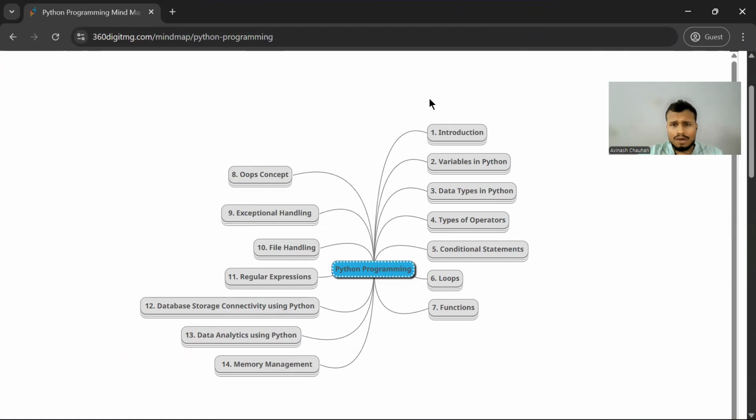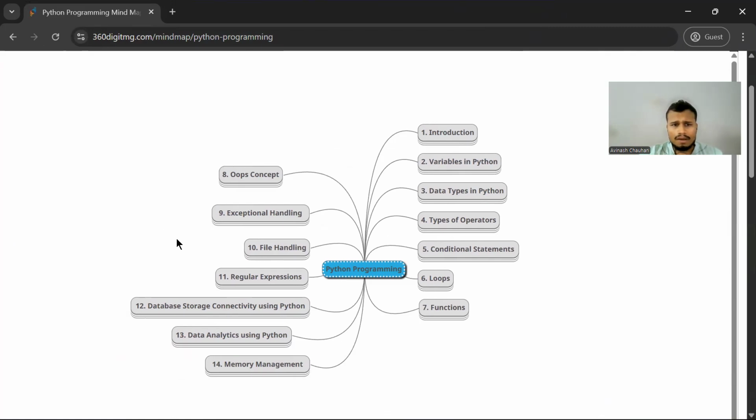here like this. So we have covered introduction in Python: variables, data types, types of operators, conditional statements, loops, functions, file handling. Exception handling is left to be done. And again, regular expressions are there, and OOPs concepts are there.